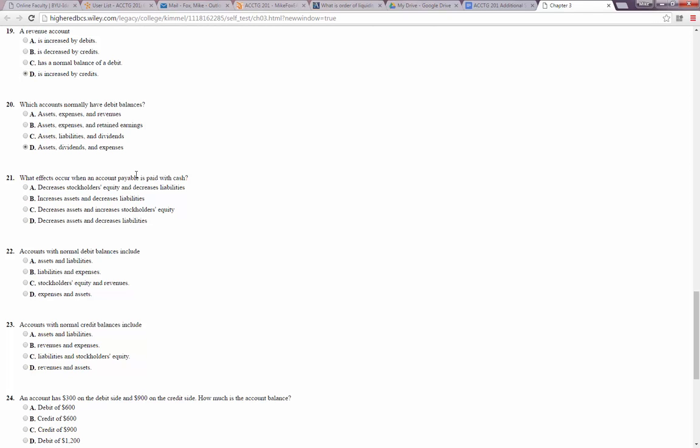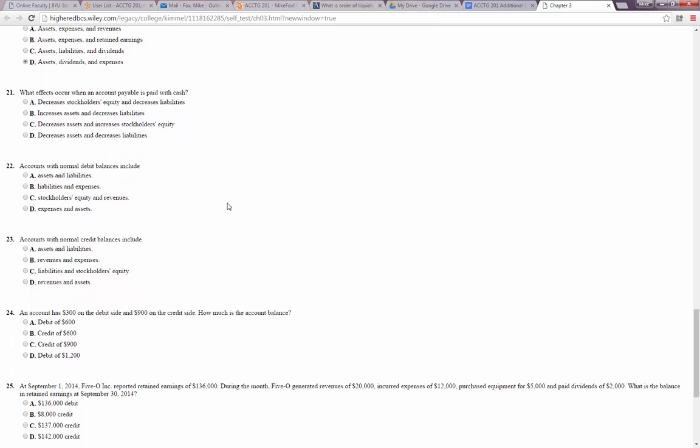There it is, D. What effects occur when an account payable is paid with cash? So remember, an account payable is a liability. So if we pay that liability with cash, then our cash will decrease and our liability will decrease. So stockholders' equity won't change. There will not be an increase in assets if we're paying out cash. So it will decrease our assets and decrease our liabilities. There it is on D.